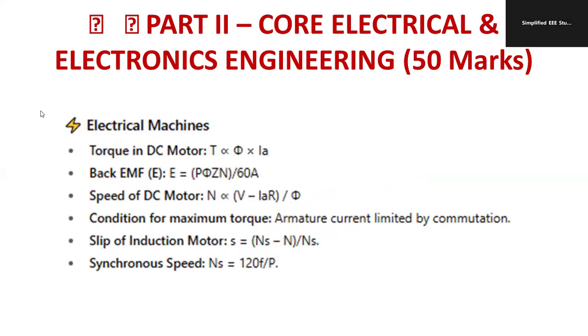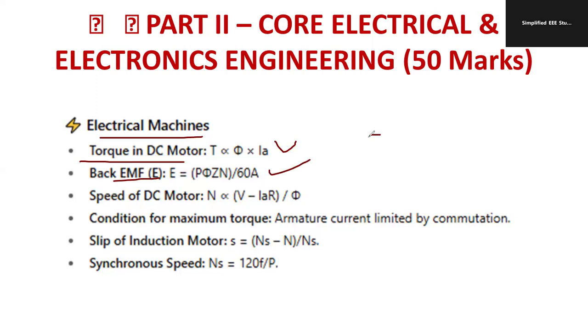From electrical machines, especially the DC machine, you study the torque of a DC series motor, T proportional to phi into Ia for a series motor. For a shunt motor, flux is constant, so we can write T proportional to Ia. Back EMF is phi Zn by 60 into P by A. That is the equation for back EMF.